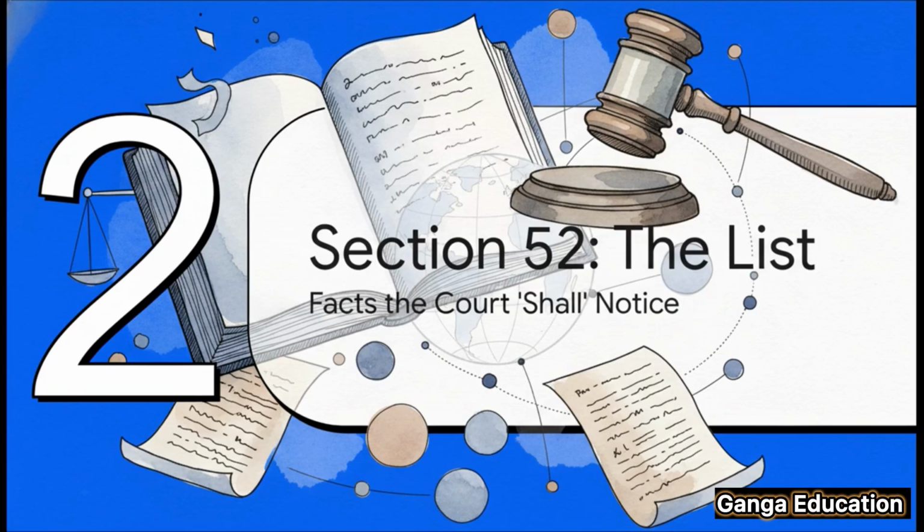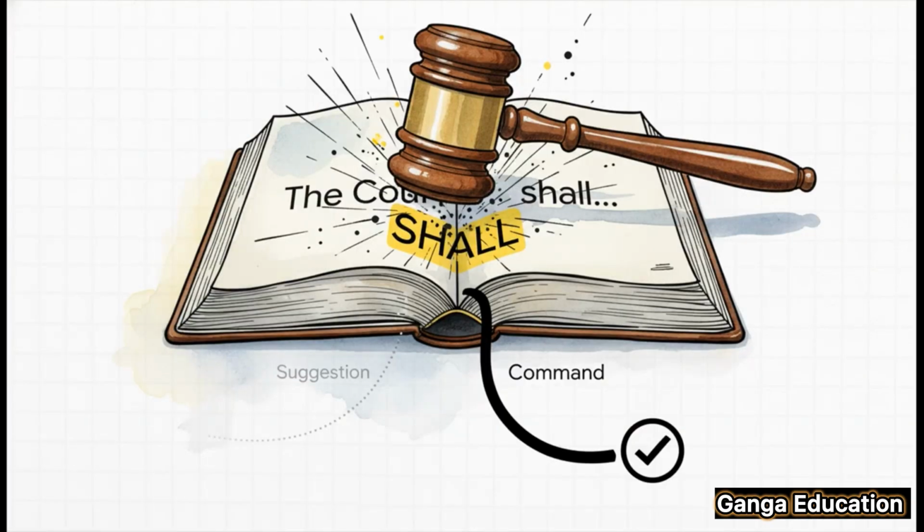And pay close attention to that word shall. It's the key here. It tells us that this isn't optional for the court. It's a command. Let's look at the actual text from the BEAR Act. It says, the court shall take judicial notice of the following facts. What does that really mean in simple language?